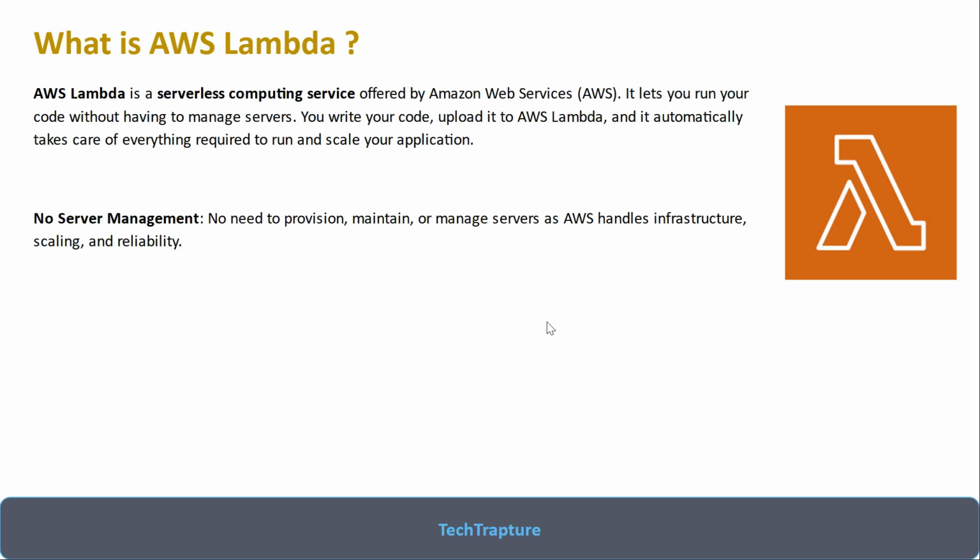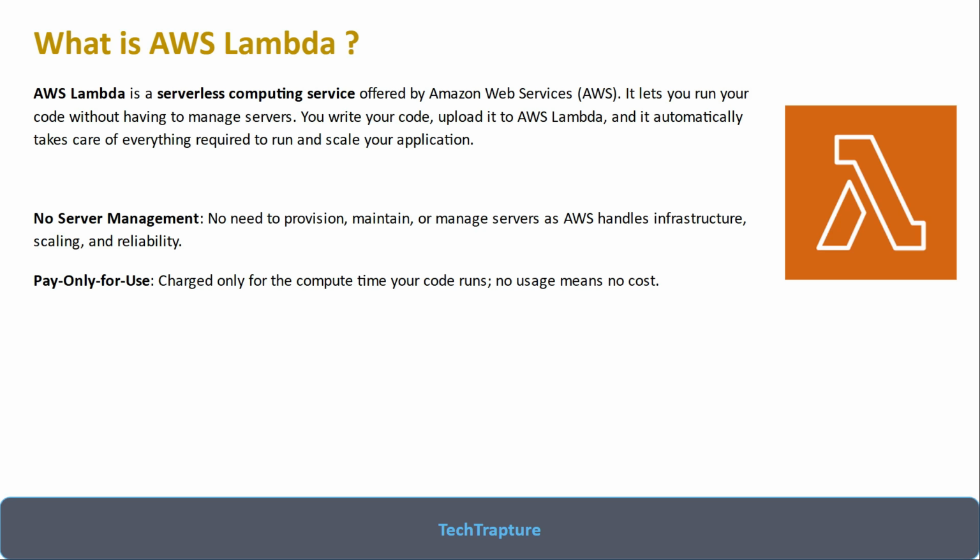It has a lot of good features. First is no server management, so you don't need to provision, maintain, or manage any kind of servers. AWS will handle infrastructure, scaling and reliability. You will only pay for the infrastructure or time you use.